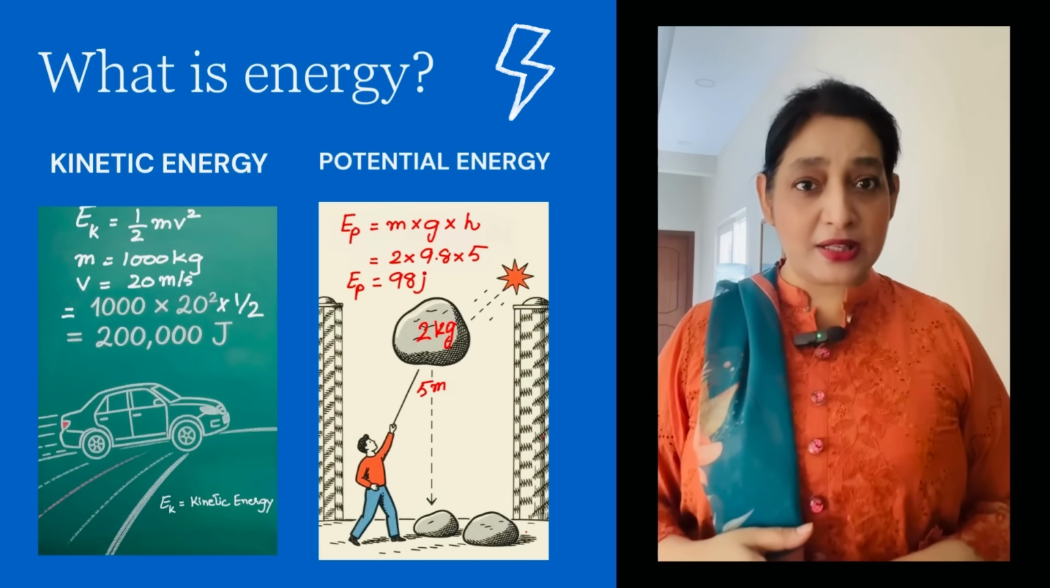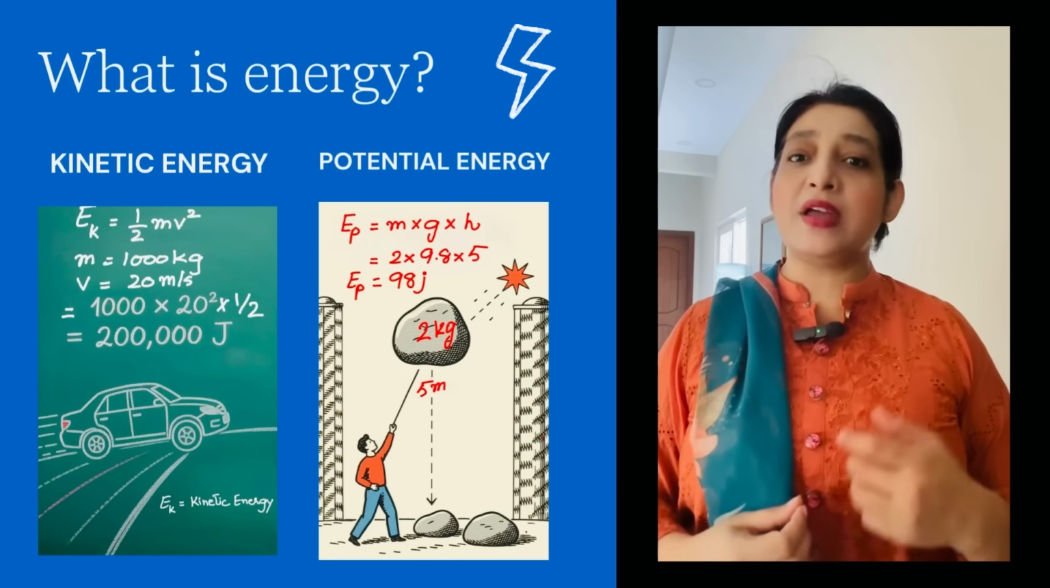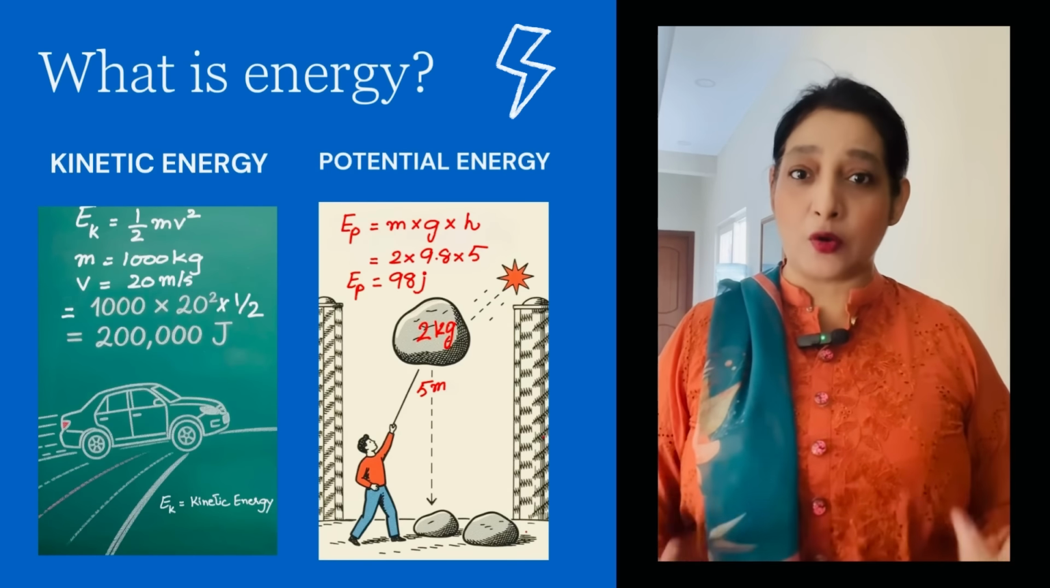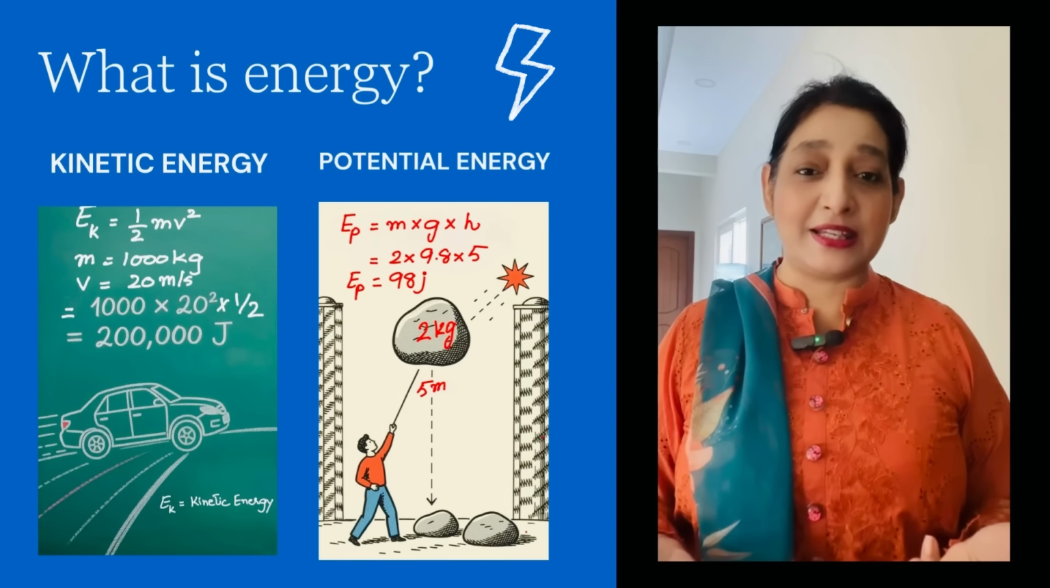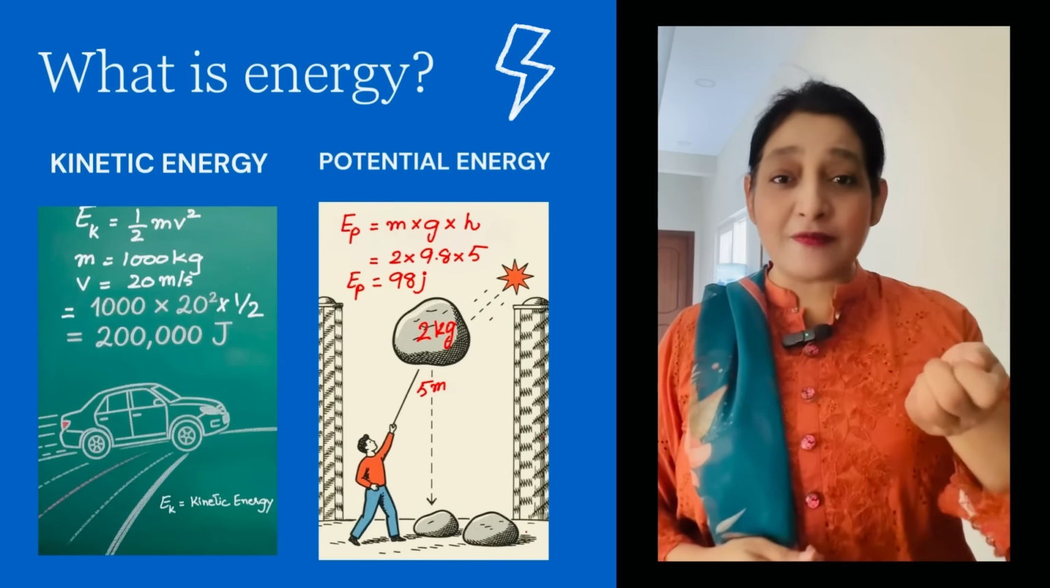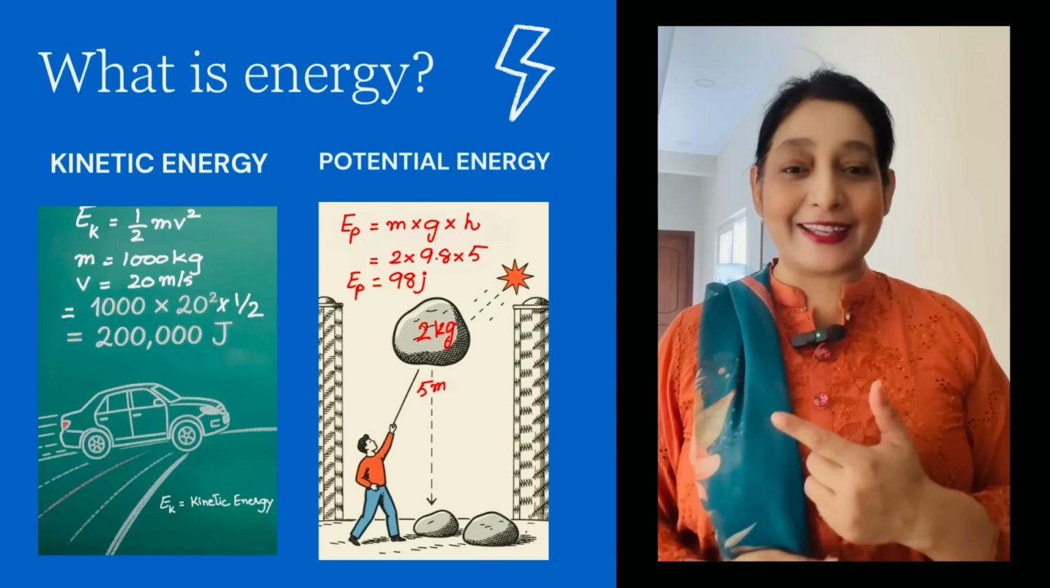B. Potential energy, the energy of position, where Ep = mgh, and h is the height. The higher the object, the more potential energy it stores. For example, a 2 kg stone lifted 5 meters, as shown in the diagram.